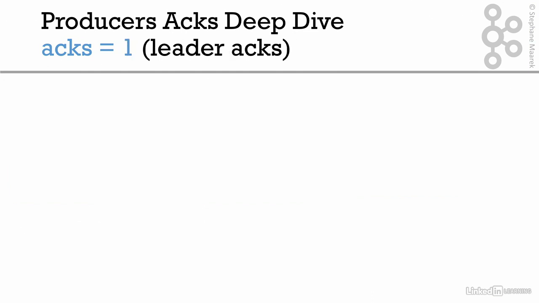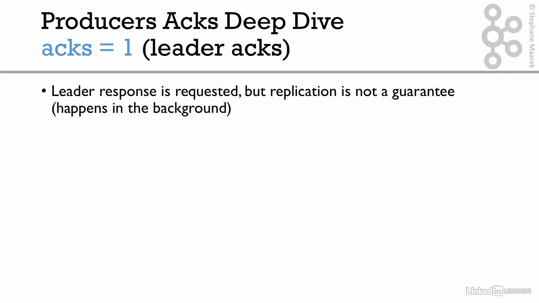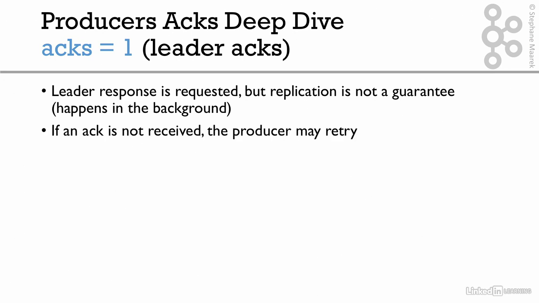Now the default as of Kafka 2.0 is Acks equals 1, which is leader acknowledgement. And so basically the leader response is requested, but there's no guarantee of replication. Replication is something that happens in the background, but it's not a prerequisite to receiving a response. If an ACK is not received, then the producer may retry. And so here's what it looks like.